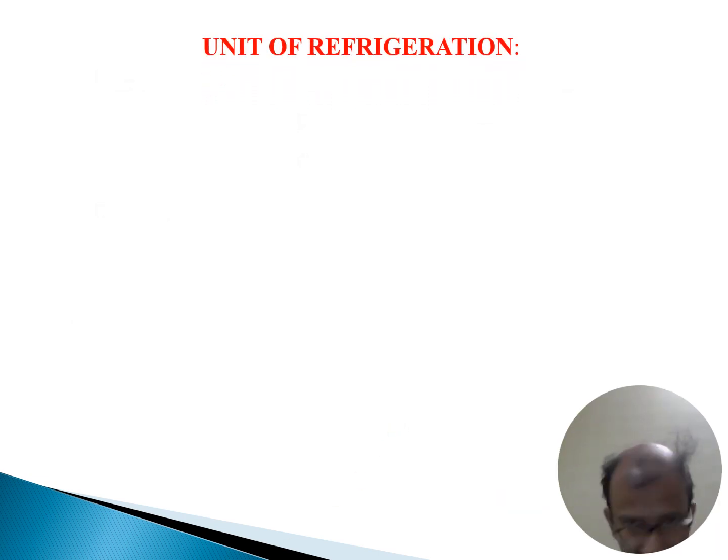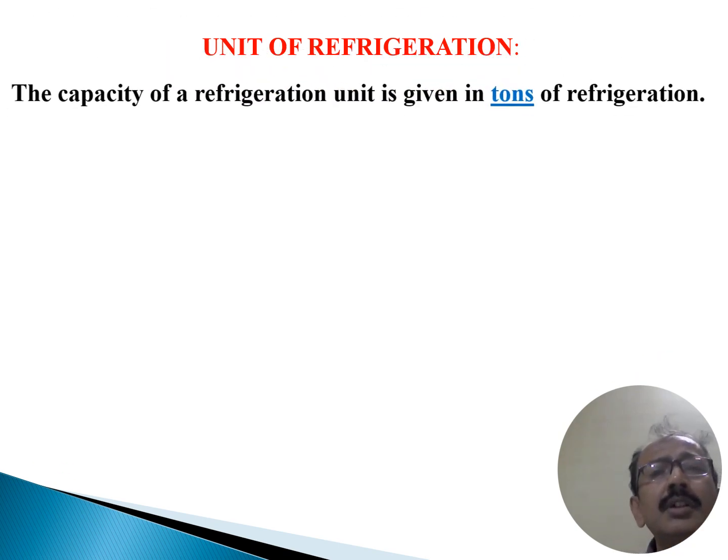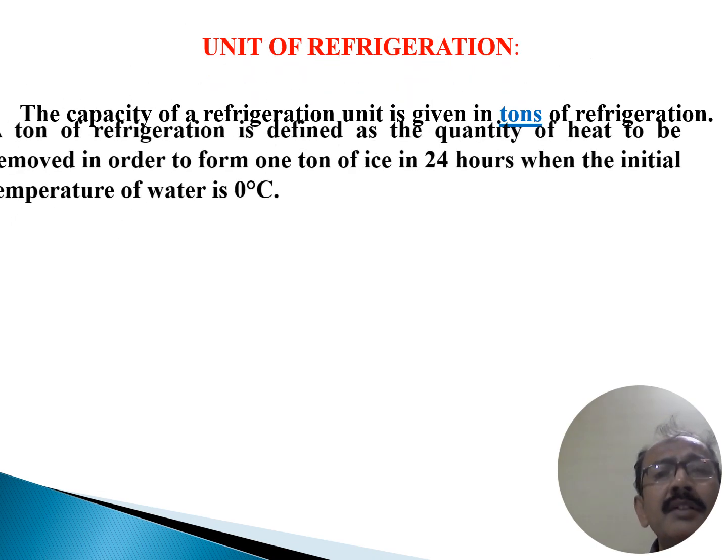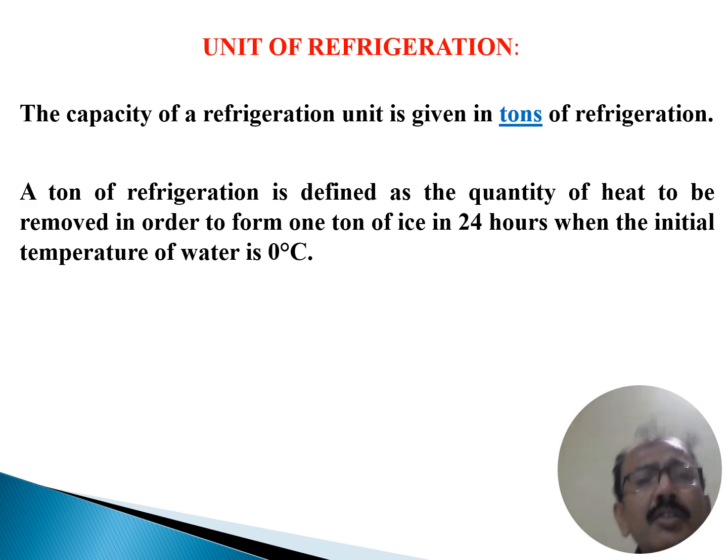Now the unit of refrigeration, that is a very important unit of refrigeration. So the capacity of a refrigeration unit is given by the ton of refrigeration. Okay, so what is a ton? A ton of refrigeration is defined as the quantity of heat to be removed in order to form 1 ton of ice in 24 hours when the initial temperature of water is 0 degree centigrade.